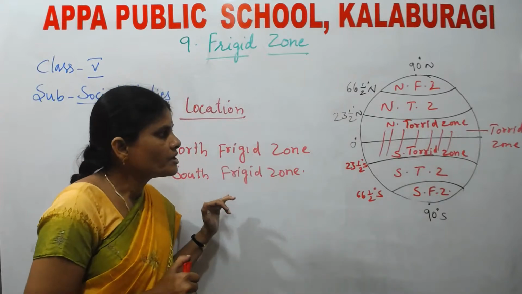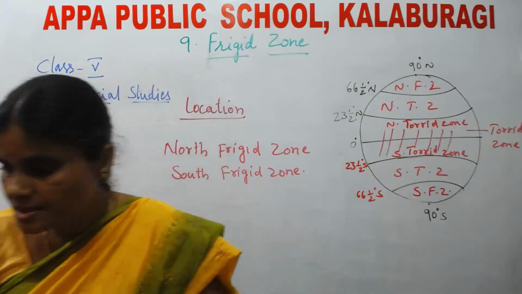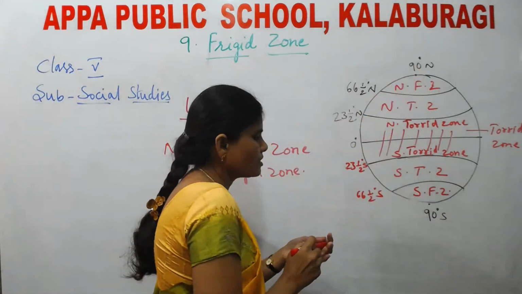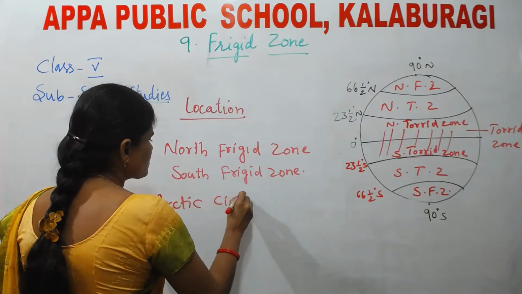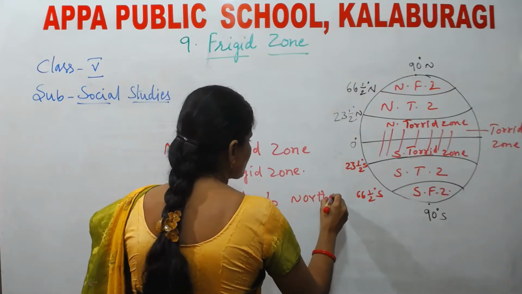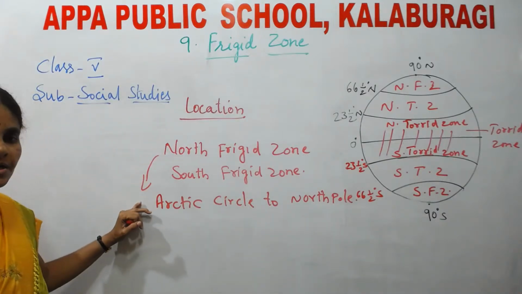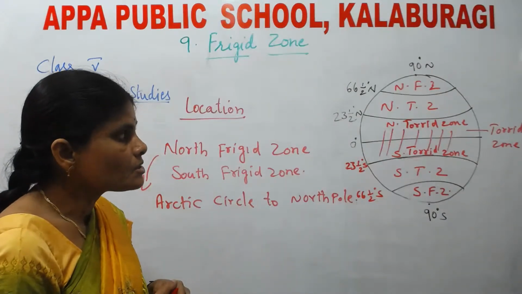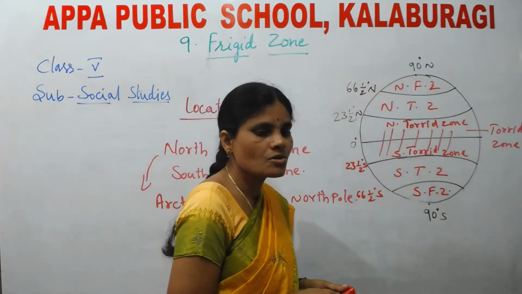See, children, from where to where is it located? North frigid zone is located between Arctic Circle to North Pole. Okay, north frigid zone is located between Arctic Circle to North Pole. That means it is located between 66.5 degree north latitude to 90 degrees north latitude.